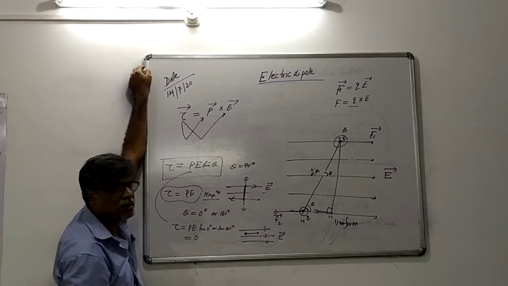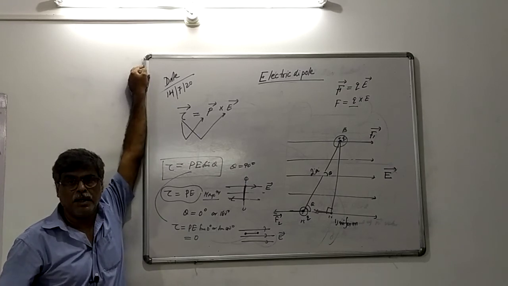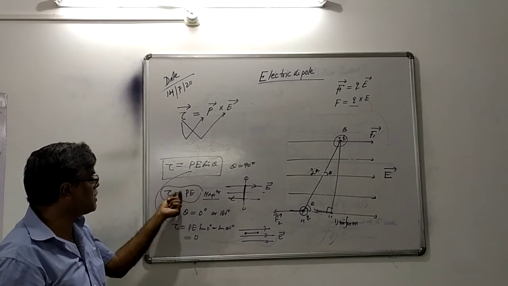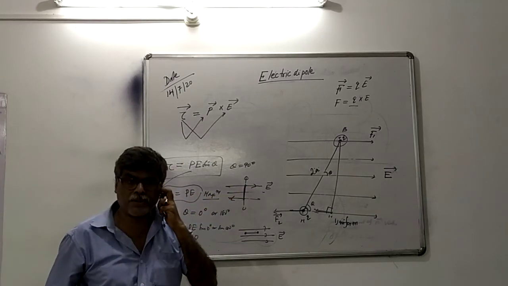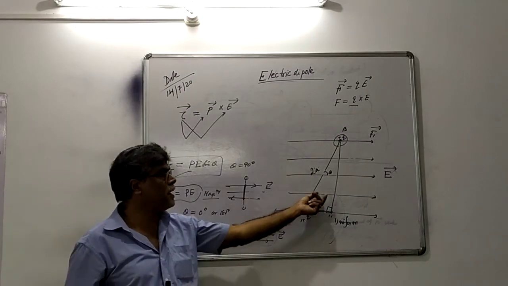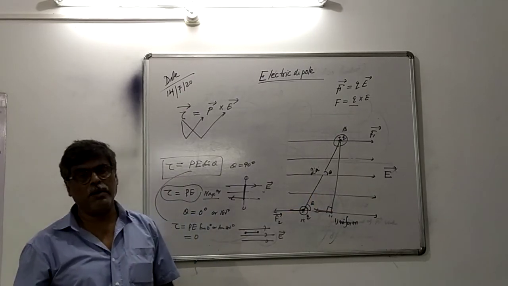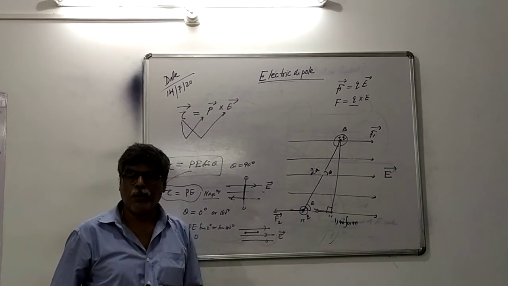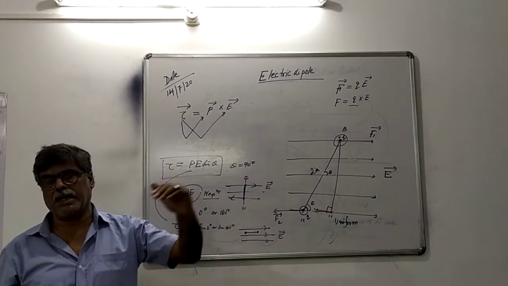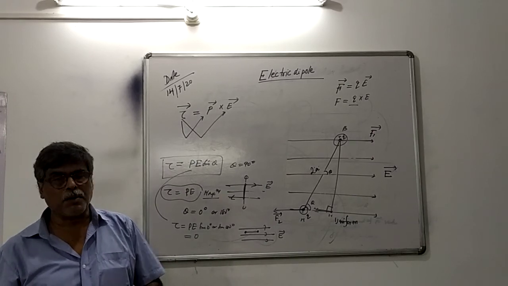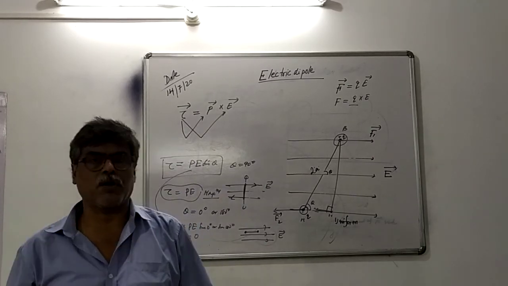In both the cases we get 0. That is, these are the two conditions: under what condition dipole will experience maximum torque, when it is placed perpendicular to the electric field. When the torque is zero, when the dipole is placed parallel to the electric field or anti-parallel to the electric field. Remember this point.